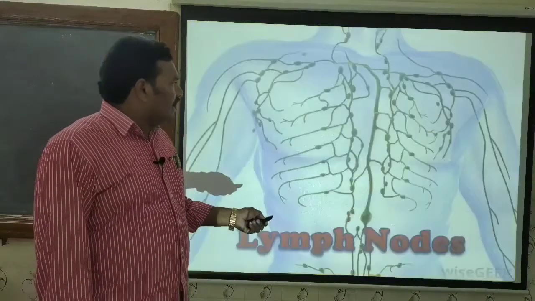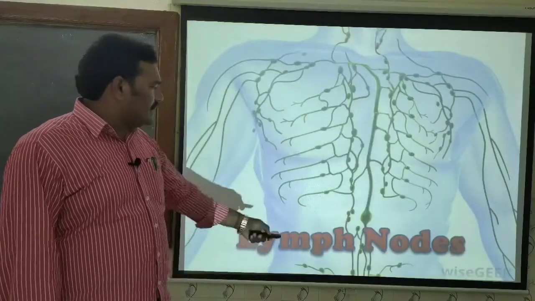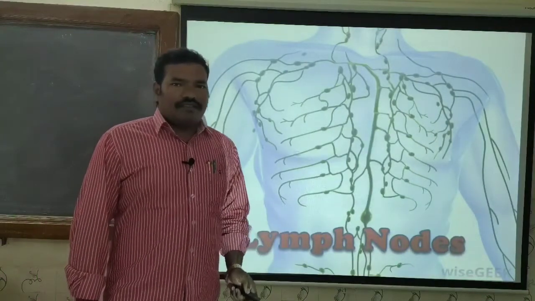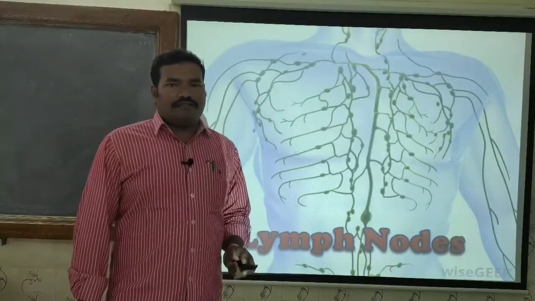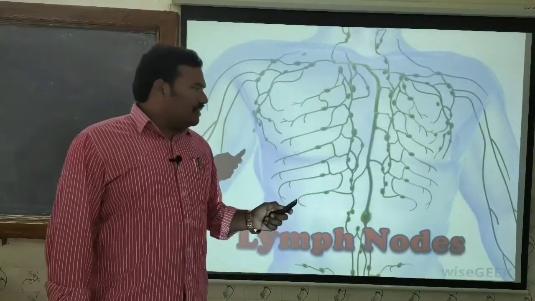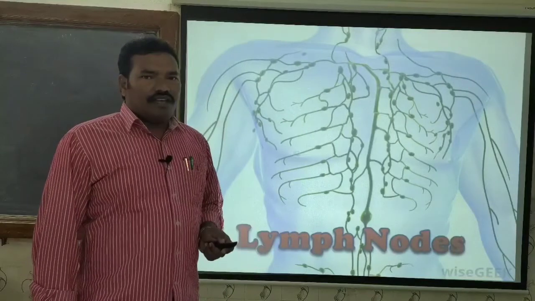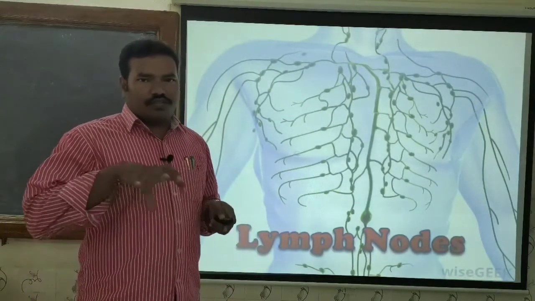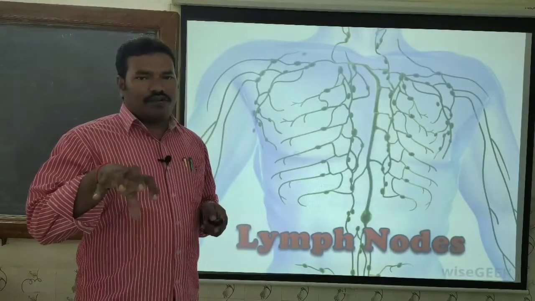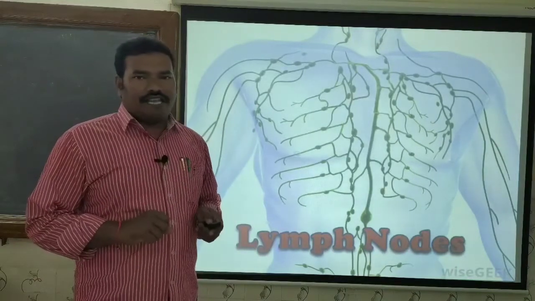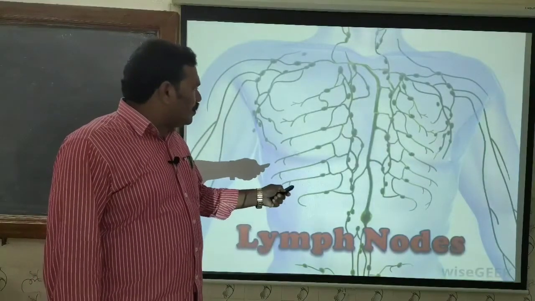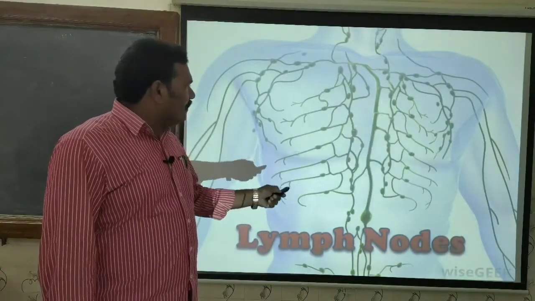Then coming to the next secondary lymphoid organ, that is the lymph nodes. The entire body contains the lymphatic system, where the lymph is carried forward through the lymphatic vessels, and here and there we will also see some nodule-like structures in the lymphatic system.